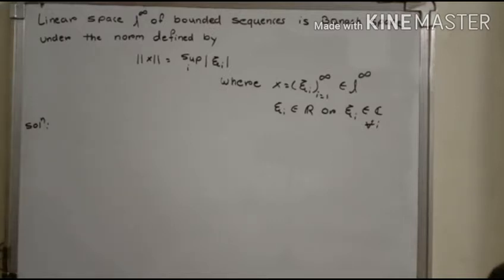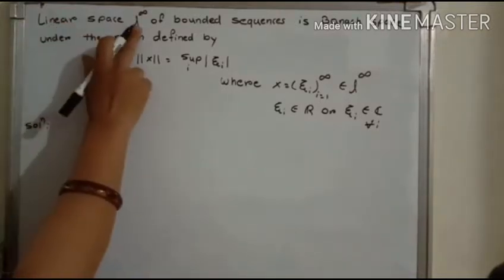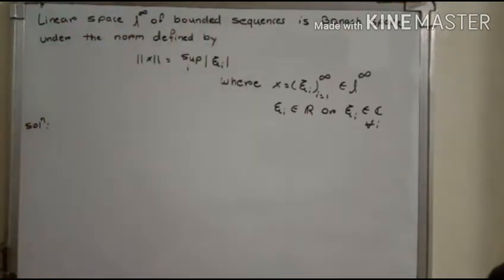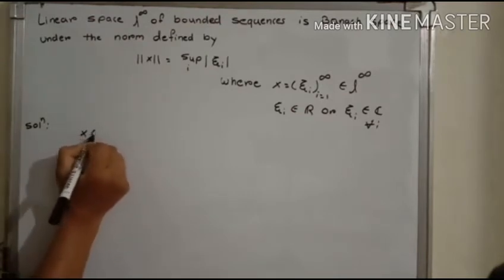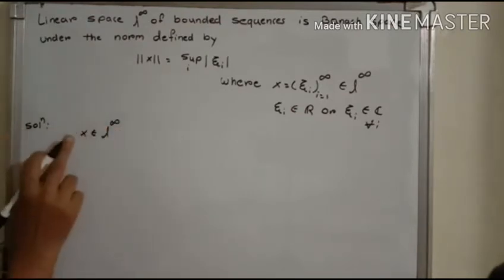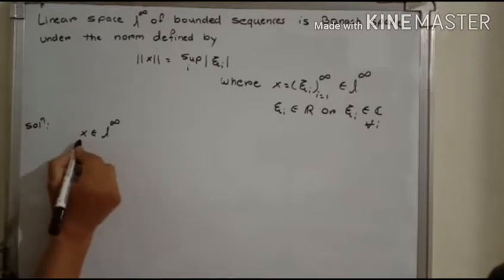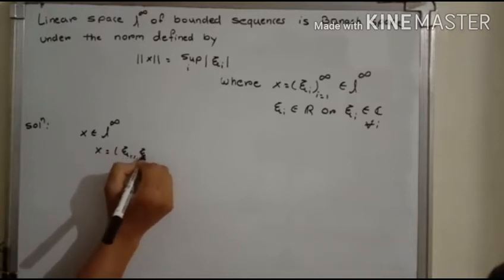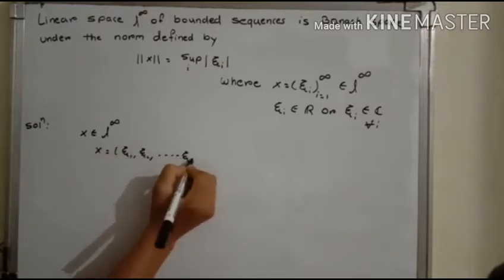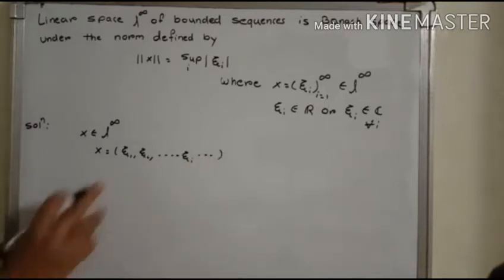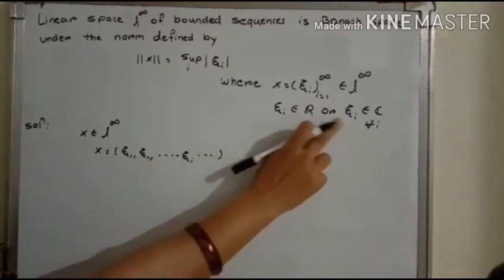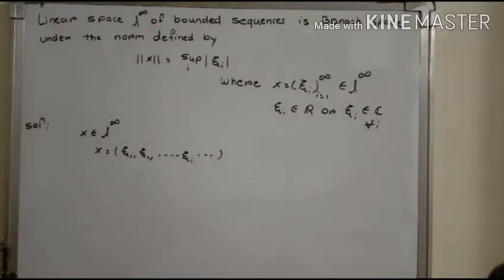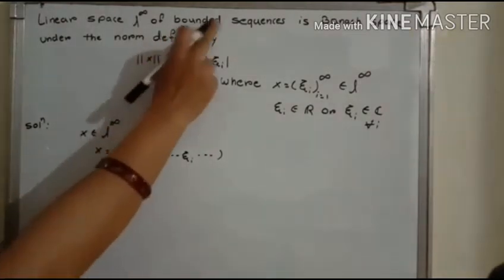To see it, firstly we see what the linear space L infinity is. Now here in the statement we say that it is the linear space L infinity of bounded sequences. That means any element x belonging to L infinity is a sequence. That means each element of L infinity is written in the form of a sequence xi1, xi2, its ith coordinate is xi I, and so on, where each xi I is either real or complex.